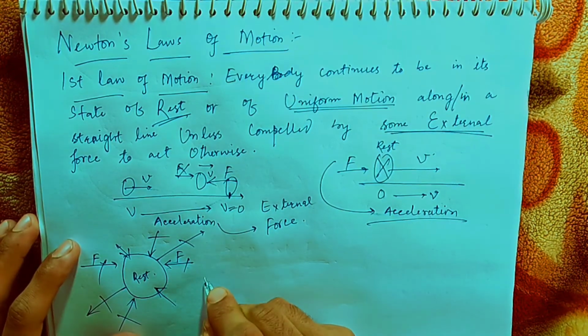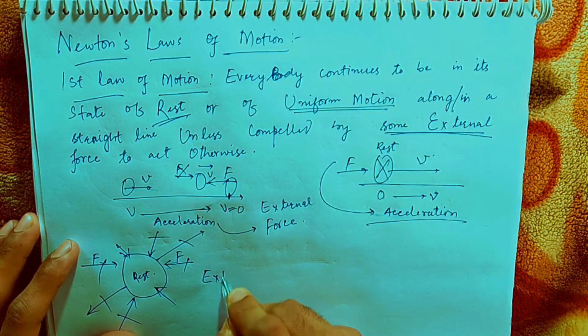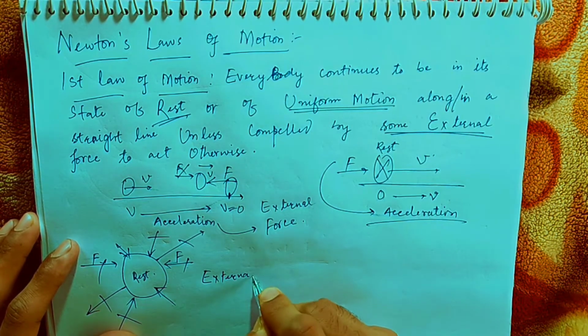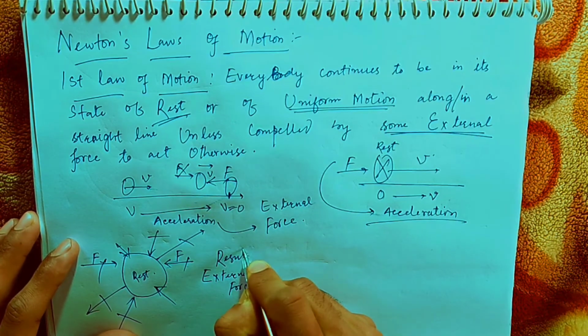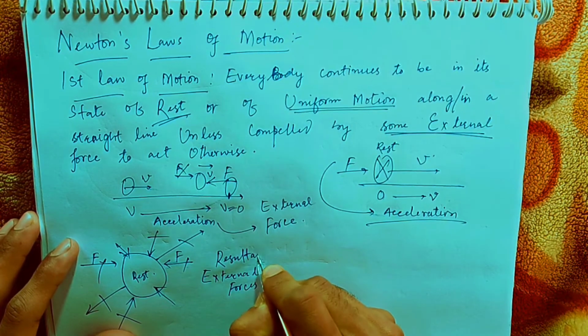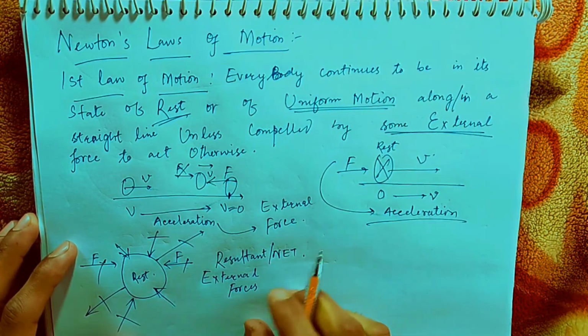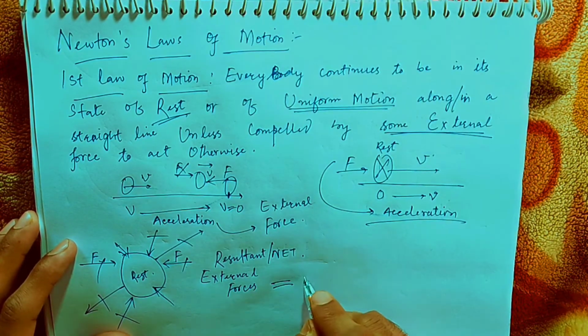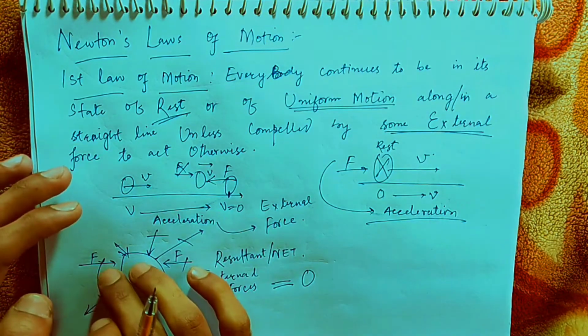So that means the sum of the total external forces, that is the resultant net external force, is 0. They are cancelling out each other.